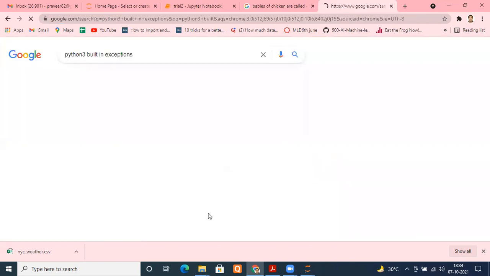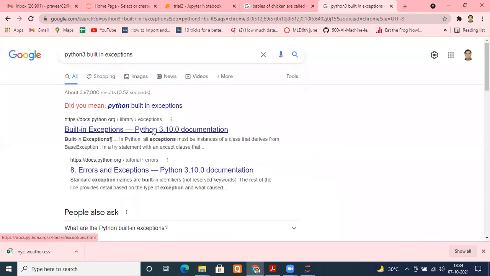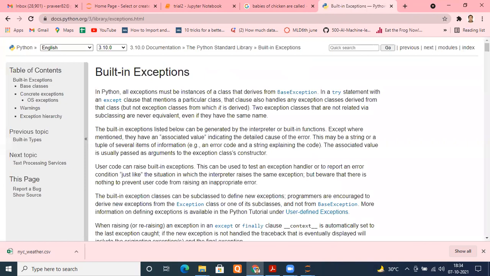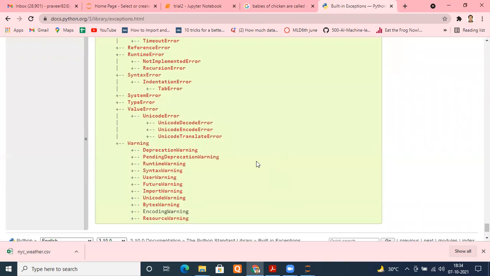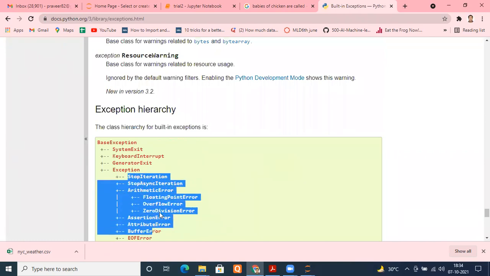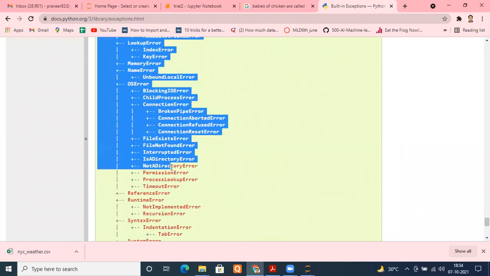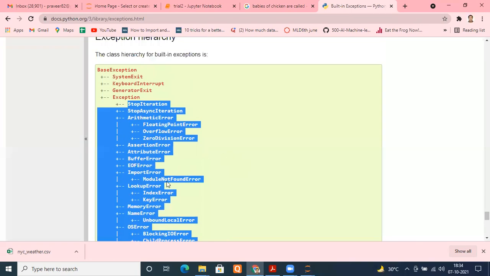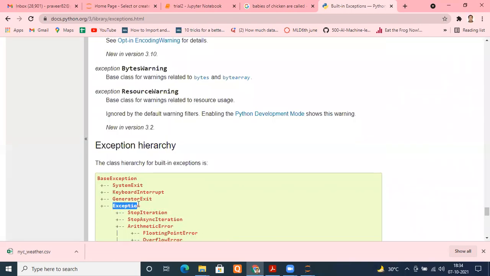If you go here and come down, we saw that all the exceptions we were incorporating were coming from the class exception. So your exception should also come from the parent class exception.